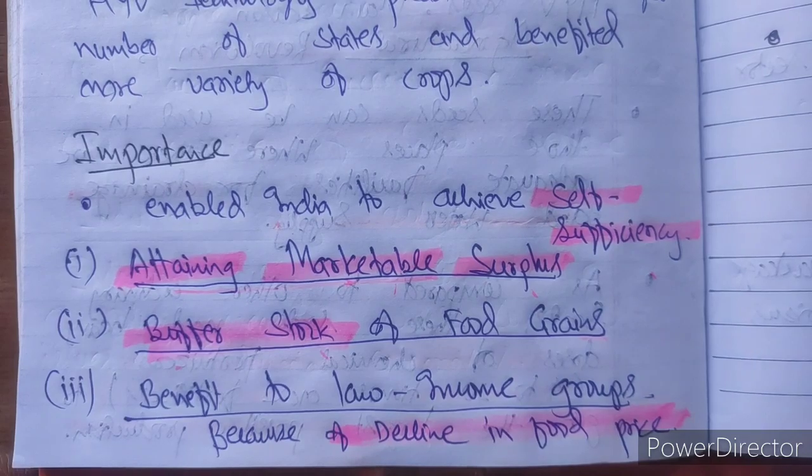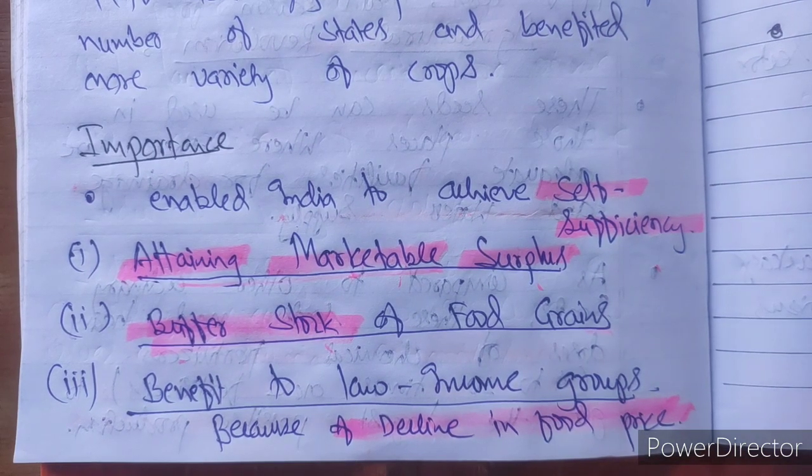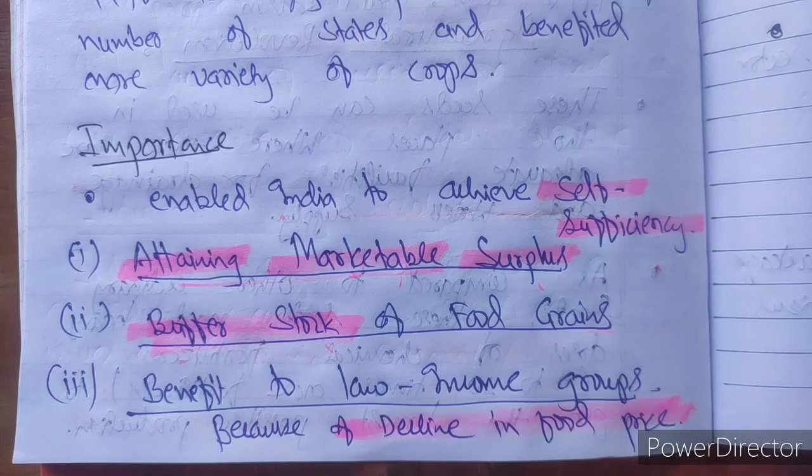Benefit to low income groups, because of the decline in food price. How is there a decline in the food price? In economics, one of the central problems that we are discussing, in the beginning what we discussed regarding meaning, is scarcity. Economics deals with scarcity. The thing for which there is scarcity will have a high price. If there is less scarcity, the price will also be less.